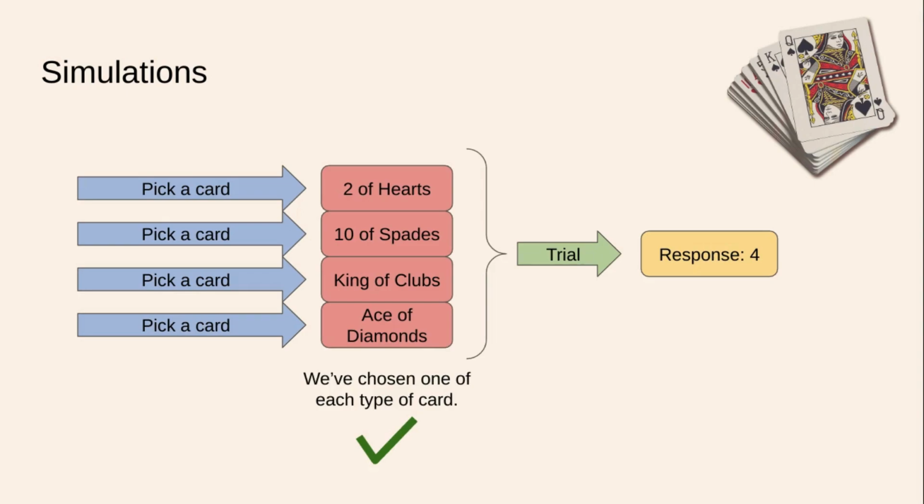So putting our familiar scenario to it, you pick a card and you get different outcomes. And this is a really lucky set of pulls. We've chosen one of each type of card by literally the fourth card. We have thus completed a trial, and our response variable would yield 4. There are 4 cards it takes to pick one of each kind of card.